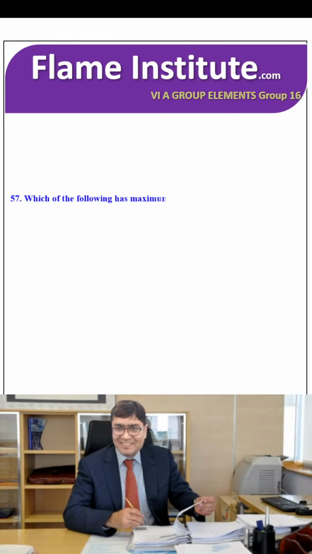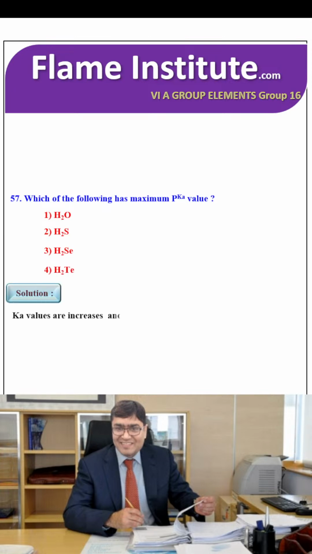Which of the following has maximum pKa value? That is H2O, H2S, H2Se or H2Te. Solution: Ka values increase and pKa values decrease from H2O to H2Te. So the maximum value is of H2O.